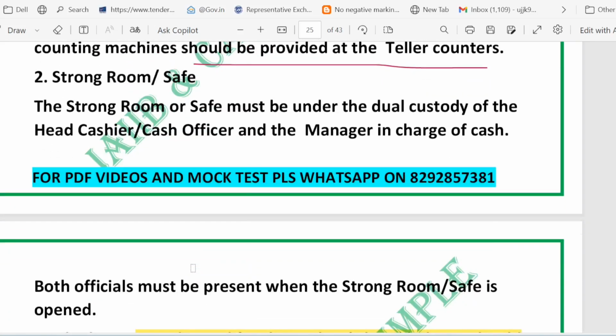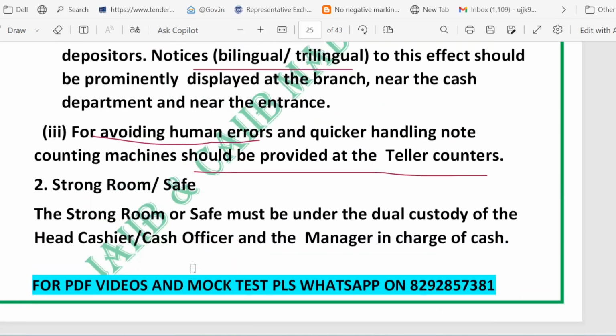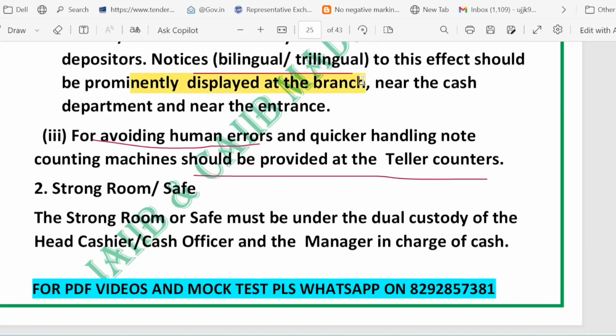Only the cashier and teller accept money at the counter. They should be clearly displayed on a notice, prominently displayed at the branch. And cashier hand balance, single lock receptacle only. Right, these are the key points.